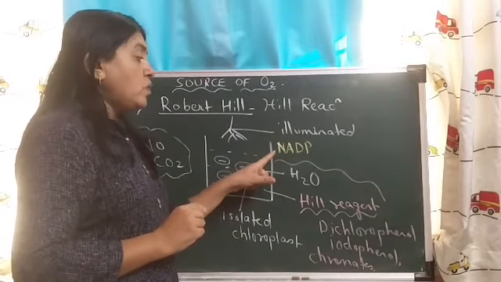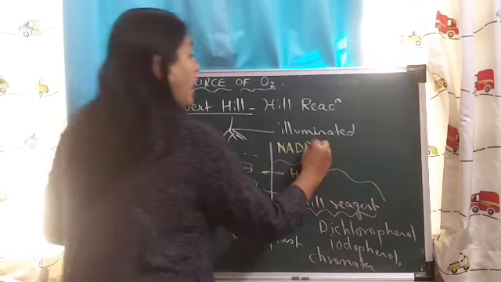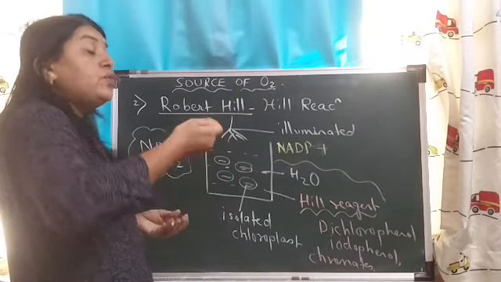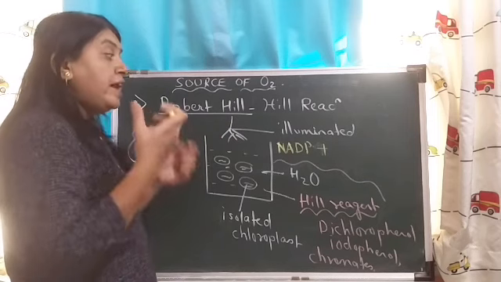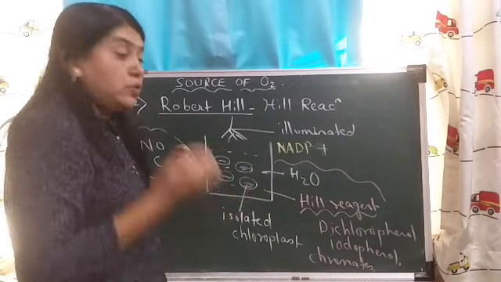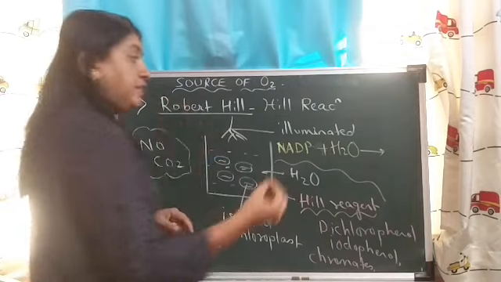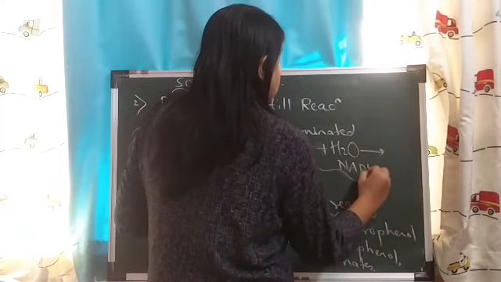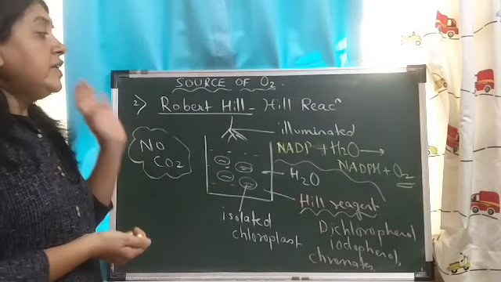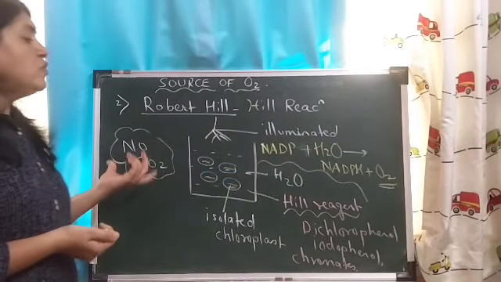Like in respiration, we saw nicotinamide adenine dinucleotide phosphate, and this is a natural Hill reagent which was accepting hydrogen from water and getting reduced. So in the presence of water, NADP is reduced to form NADPH, and oxygen was getting released. So obviously it is very clear that oxygen is coming from water, and since there was no CO2 in the medium,